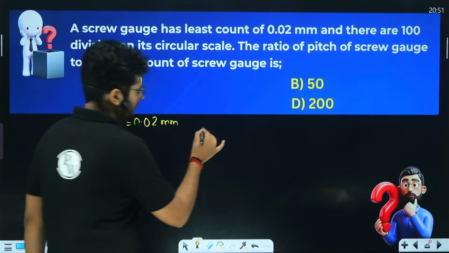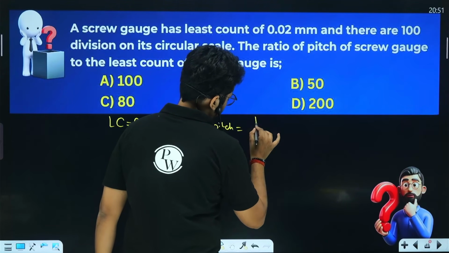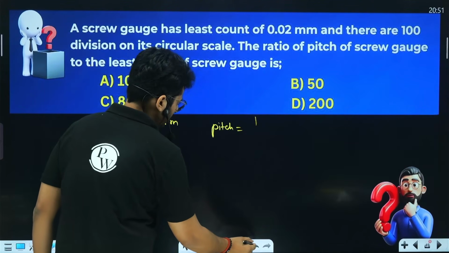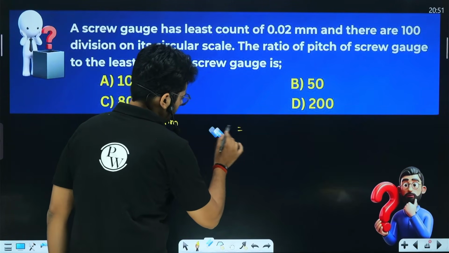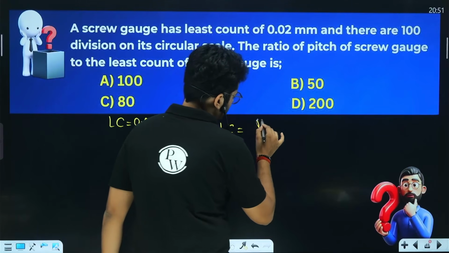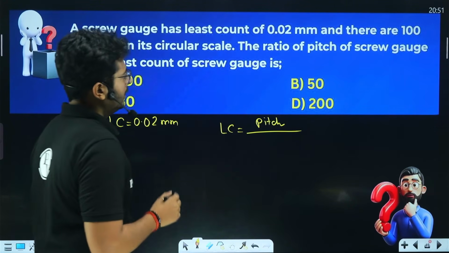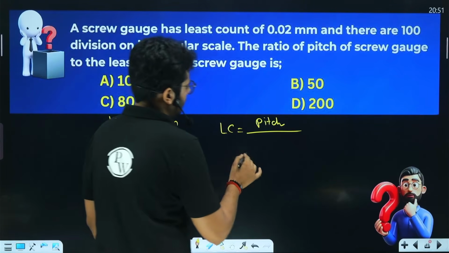So what is pitch? Or you can say what is least count? We can say the least count of a screw gauge is its pitch upon number of divisions on the circular scale.